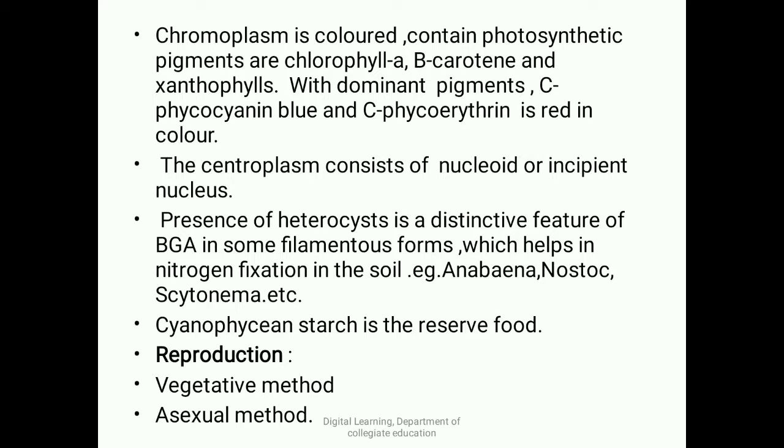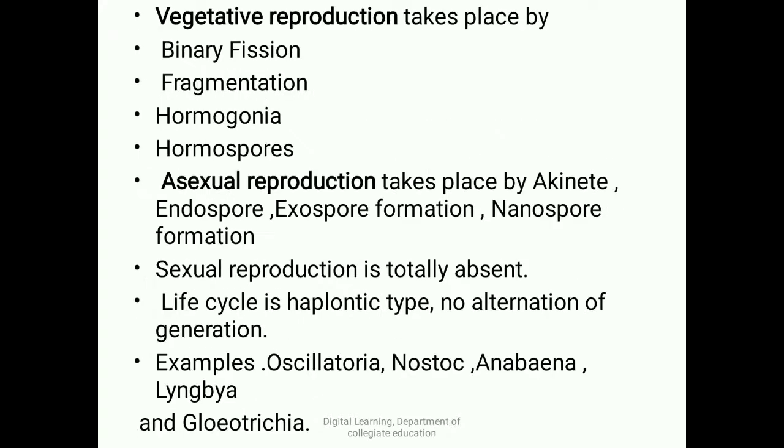Coming to reproduction, they reproduce by two important methods: one is vegetative and the other is asexual. Vegetative reproduction takes place by binary fission, which you can also see in bacteria. Here the fission is found in unicellular forms, wherein the plant body or cell divides into two parts, and each part develops into a new plant.